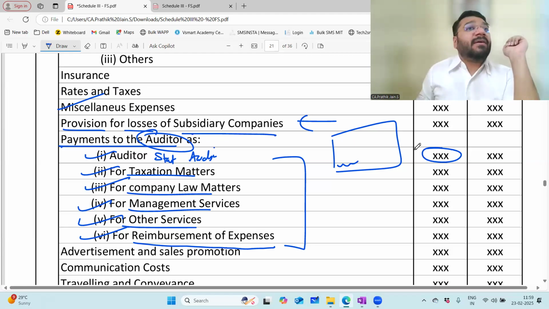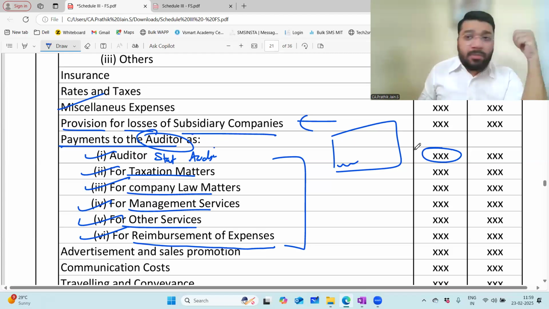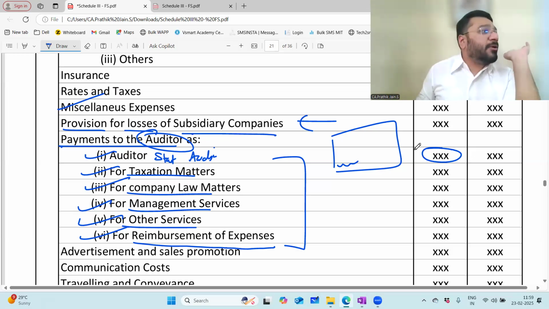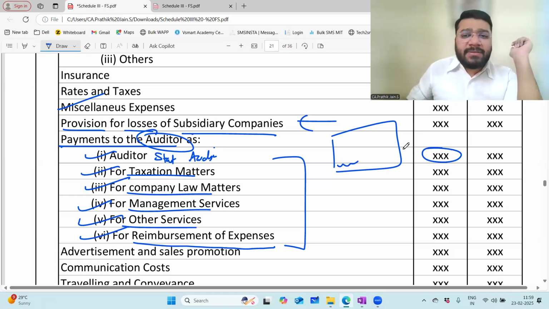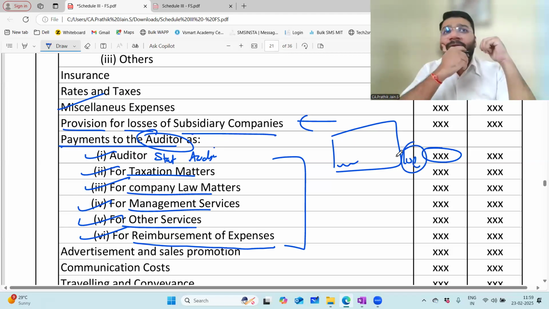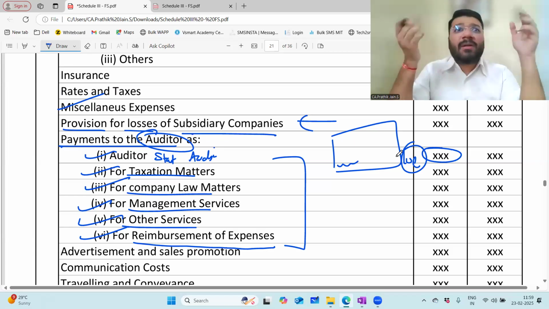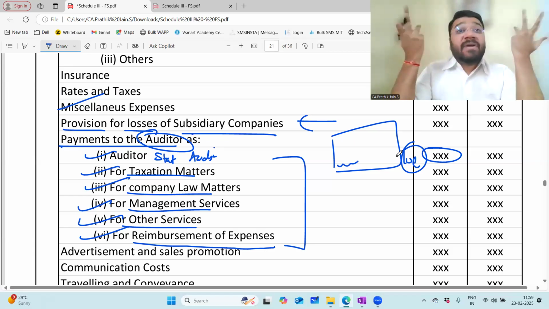Or let's say any non-Big 4 firms, basically. They charge somewhere in the range of 1 lakh rupees or 2 lakh rupees. But here it is 10 lakh rupees. Should you not get some doubt why 10 lakh rupees is paid to the auditor? For such a small company whose turnover is only 10 crores, why 10 lakh rupees?